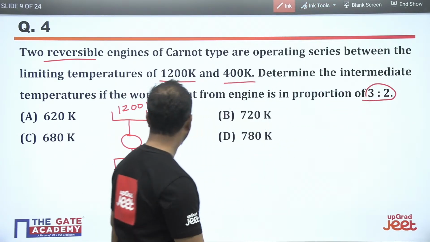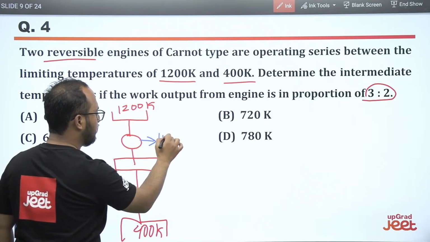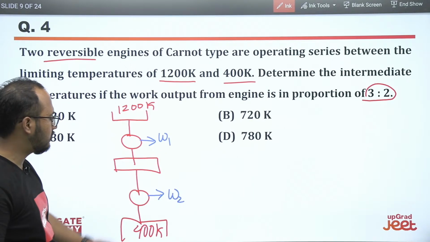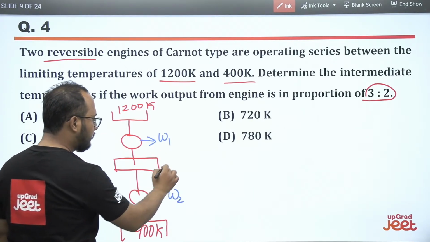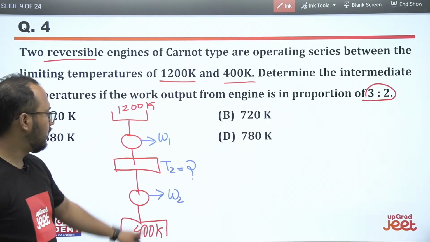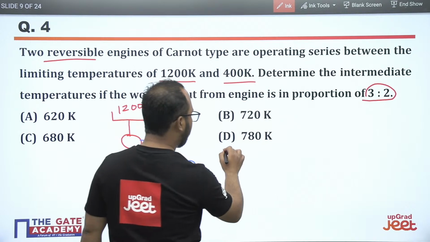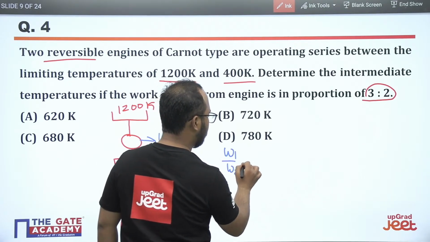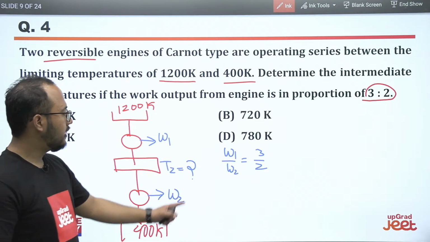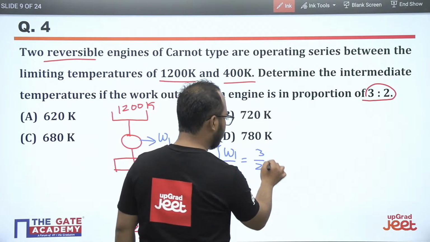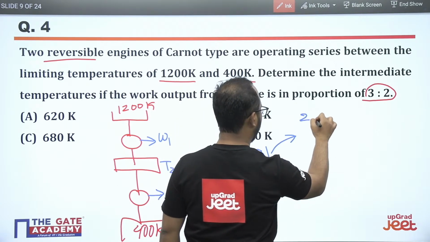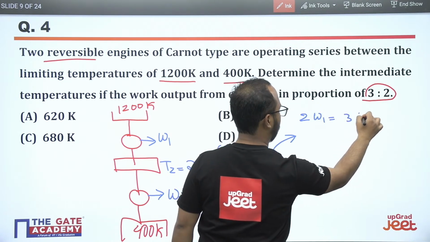Now see, W1 is there, W2 is there, and we have to calculate the value of T2 here. They have mentioned W1 by W2 as 3/2, right? Now see how we can use this particular condition. So basically we can write 2W1 equals 3W2.